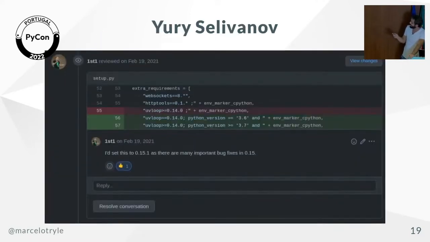That was it. And the thing is that on that pull request, Yuri Selivanov commented. And I didn't know at the time that he was an important person. He's basically one of the people that created the async capabilities that Python has. And he's also a maintainer of Uvloop and httptools, which are basically the packages that make FastAPI fast, if that makes sense. And he made this comment, which right now I find cool because he is important, and it was my first pull request, and I had no idea that this happened there.